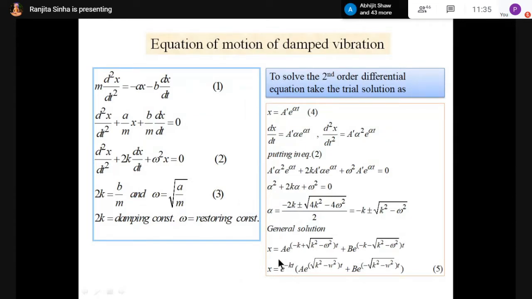For this term, I have taken this outside. It's okay, ma'am. Put it in equation number 5. E to the power minus kt, I have given outside. So e to the power minus kt is 0 for t tends to infinity. So x tends to 0. Okay, ma'am.